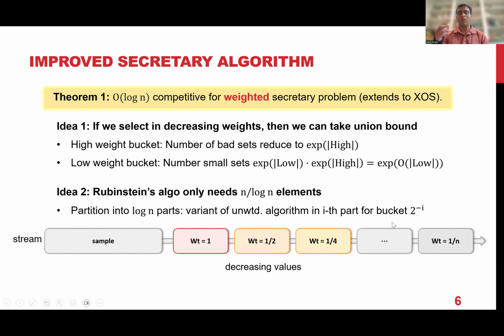So the point is now, although the stream is not coming in decreasing order of weights, our algorithm is going in this order. It first selects only the high weight elements, then it goes to the next weight elements, and then it goes to the next weight elements, and so on.